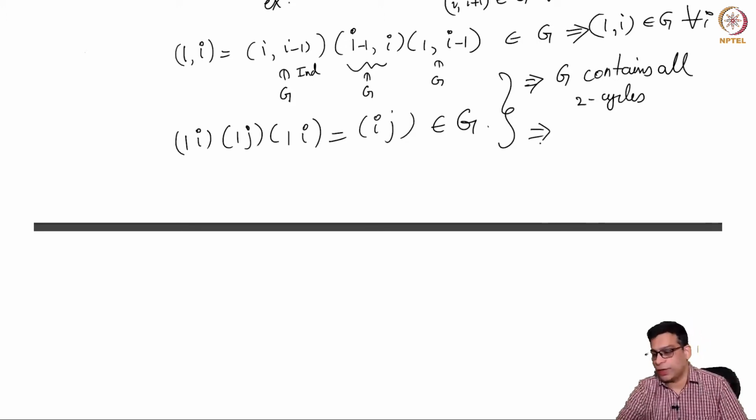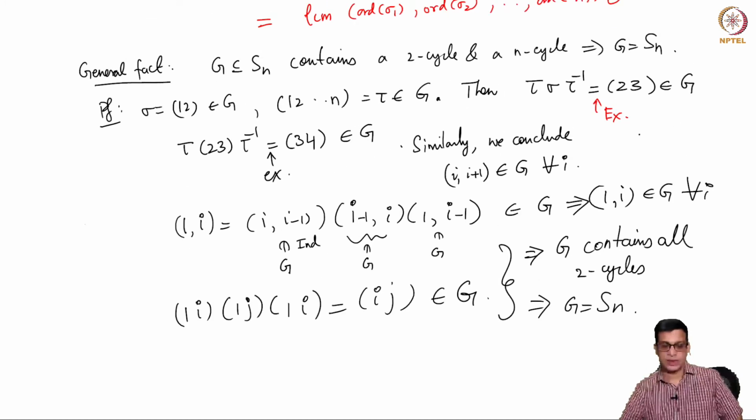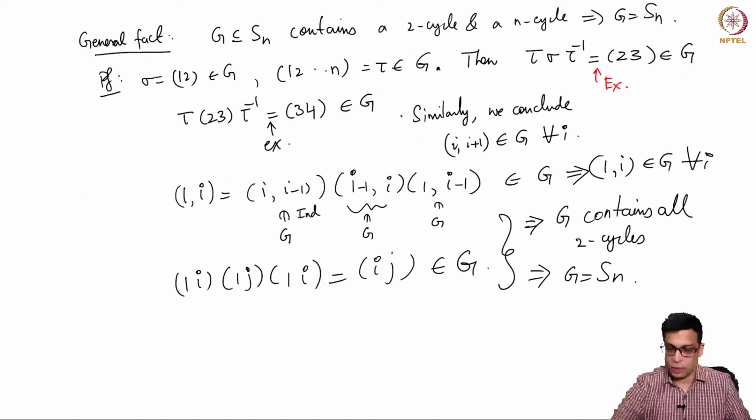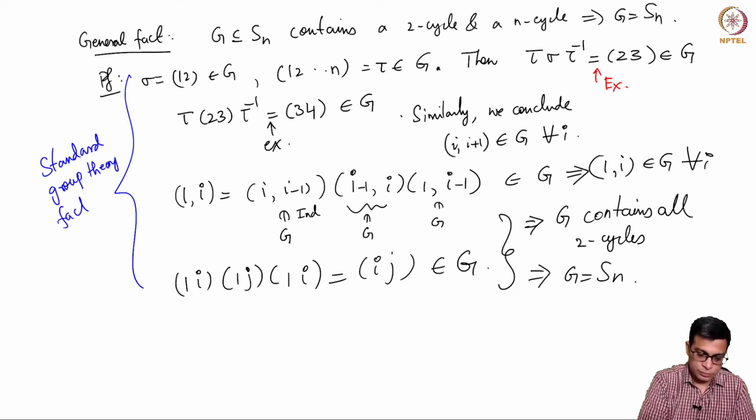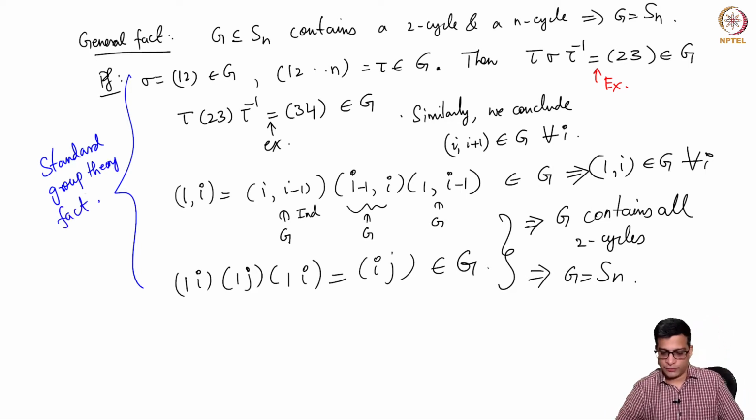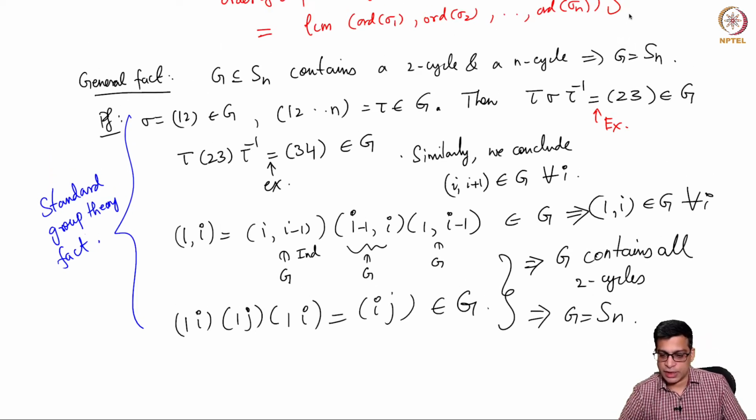But then it is well known that every permutation in Sn is a product of 2-cycles. This is a standard group theory fact, but I will try to give you a quick proof of this. I hope I didn't confuse you. You can just note down all the equalities I wrote here and check them one by one. It's a trivial check. So if a subgroup of Sn contains a 2-cycle and an n-cycle, it is Sn.